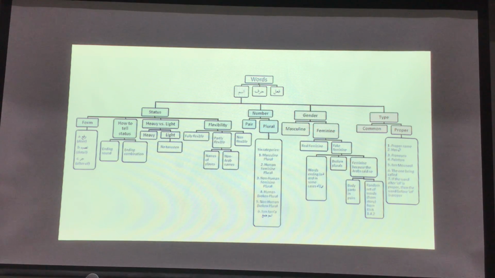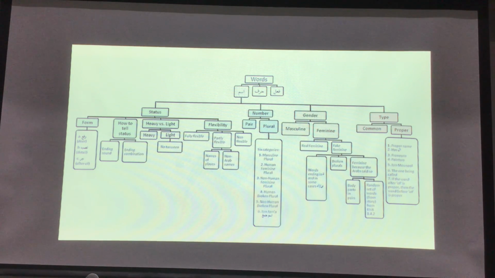And in learning that, we see that one ism has 4 properties: status, number, gender, and type. Okay, and in status, how do you know the status? We had a chart of the Muslim chart. We have an ending sound like u, a, or e, or una, or ina. All these things we saw in the charts. Also, we talked about the status being of 3 types. Like a word can do something in the sentence, that is the doer. If it is the details, it's called nasab, and if it is after the of, it's called jar.